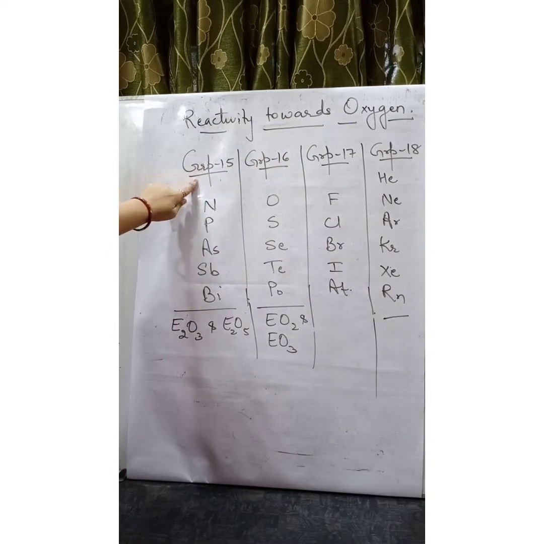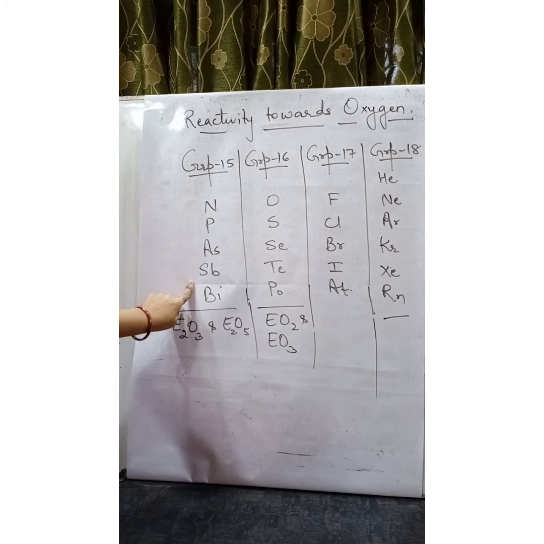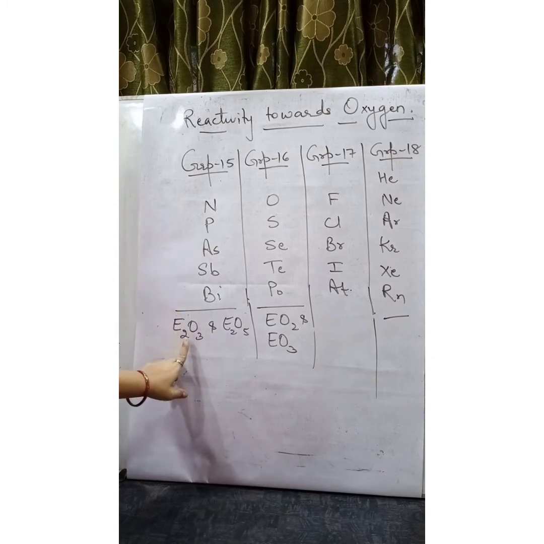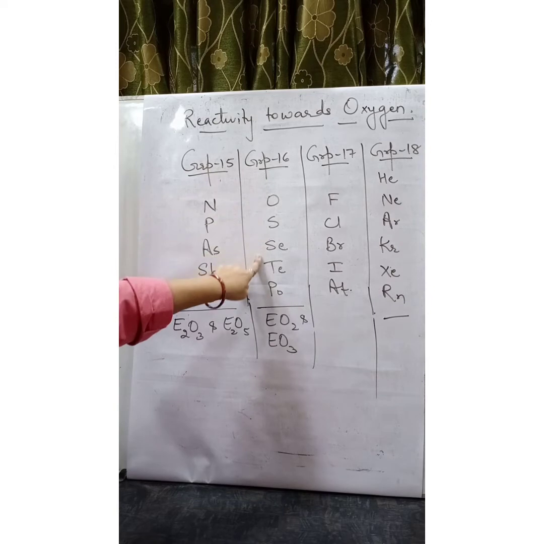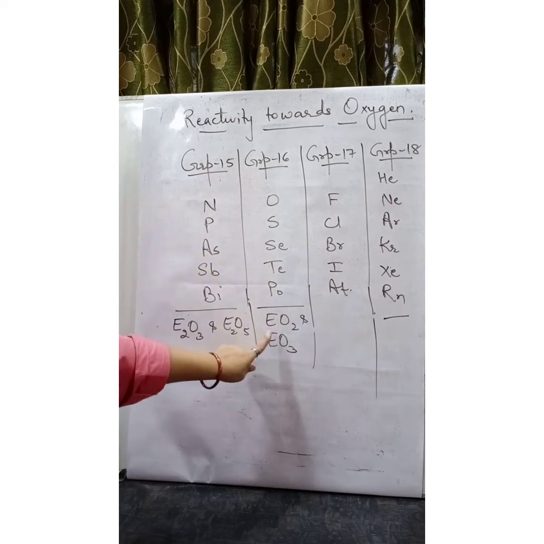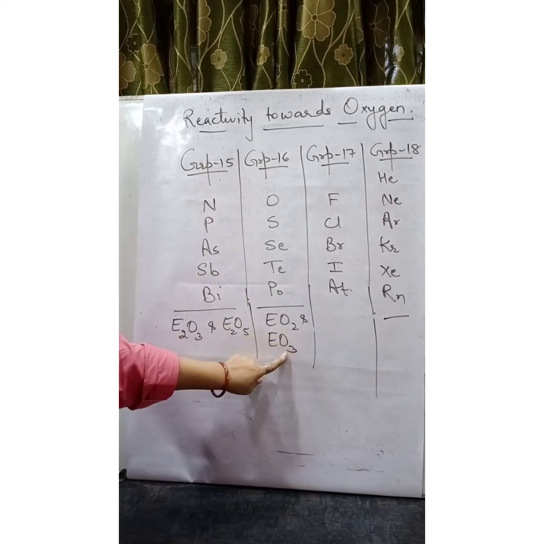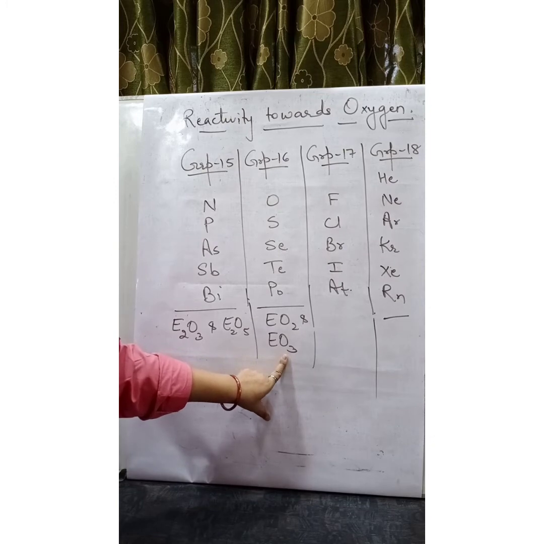We find that group number 15 elements react with oxygen and form two types of oxides, E2O3 and E2O5. Group number 16 elements react with oxygen and form EO2 and EO3 type of oxides.